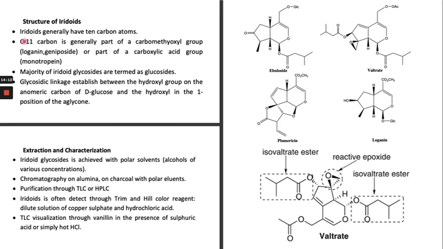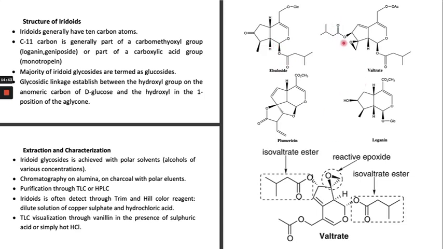The structure of the iridoid contains carbon atoms, right? Of course, 10 carbon atoms is the basic unit for the monoterpenoid, and the C11 carbon is usually in the form of a carbomethoxy group, right? Carbomethoxy group, like this, or generally in the form of a carboxylic acid.